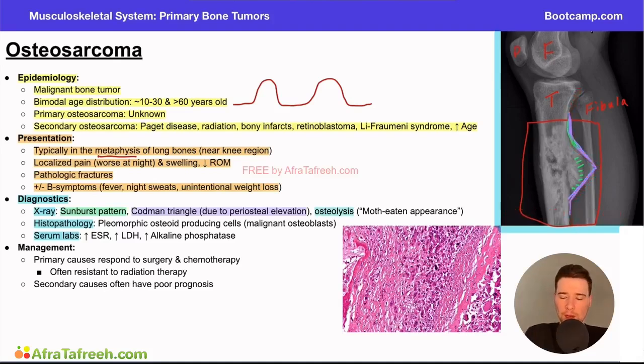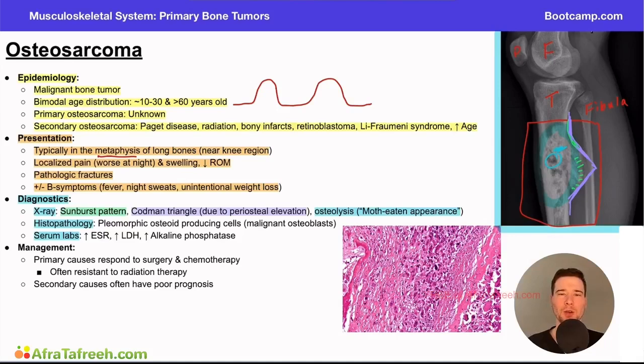And finally, we have osteolysis, which can also be called a moth-eaten appearance. And you'll see we have this in a few different tumors, right? Anytime we have osteolysis, it can kind of present this moth-eaten appearance. So if you kind of look at this whole thing, you can see how there's some really white areas and then some kind of darker areas. And so this is the appearance that has kind of been eaten at by moths, or that moth-eaten appearance. And this is again due to osteolysis. Bone is being destroyed in certain areas, or osteolysis is occurring, and that's what's creating these areas of darkness, right?